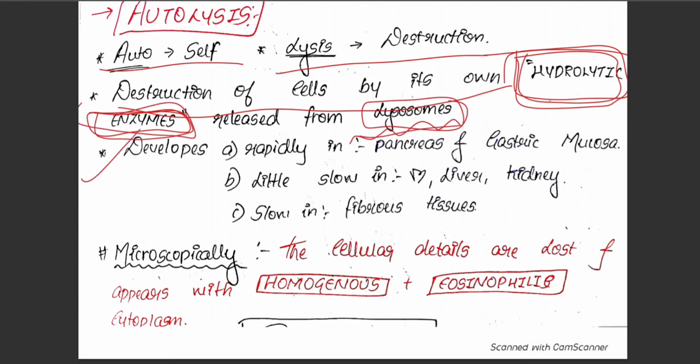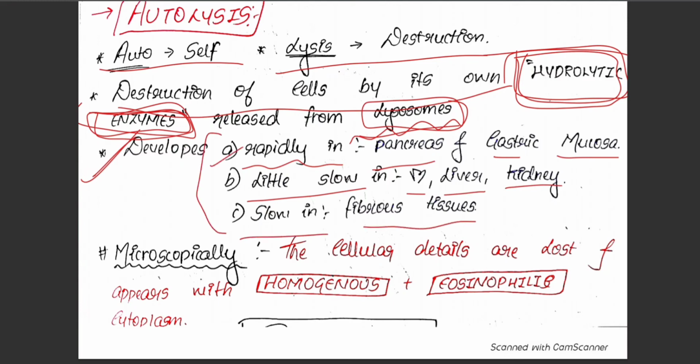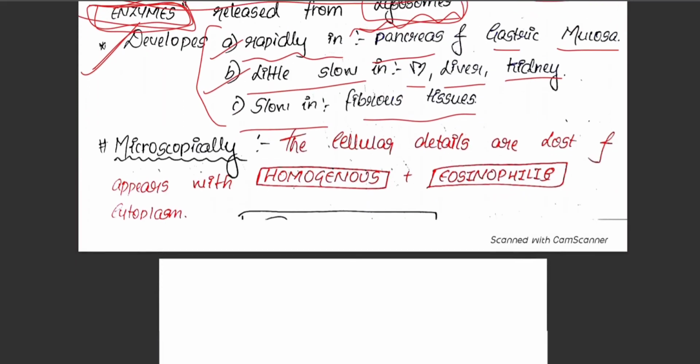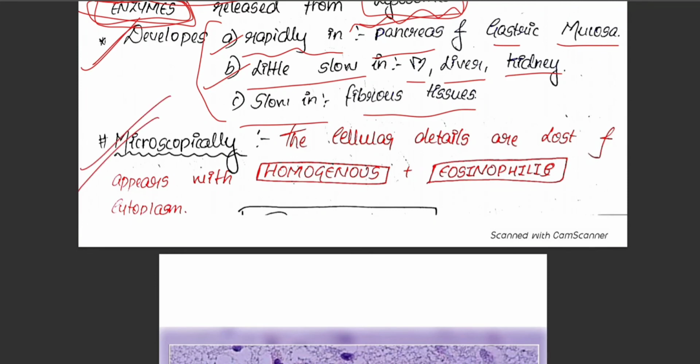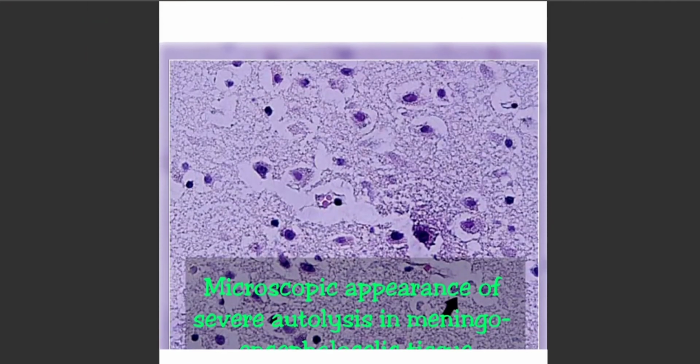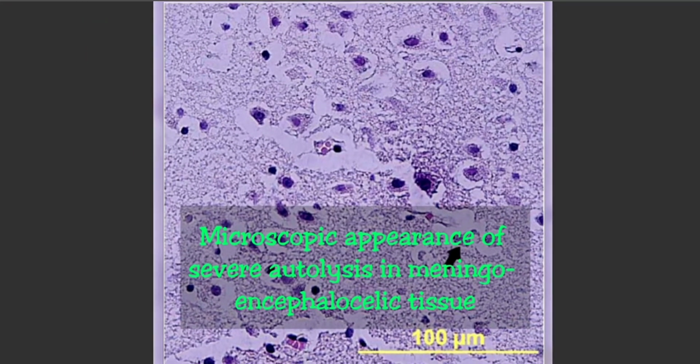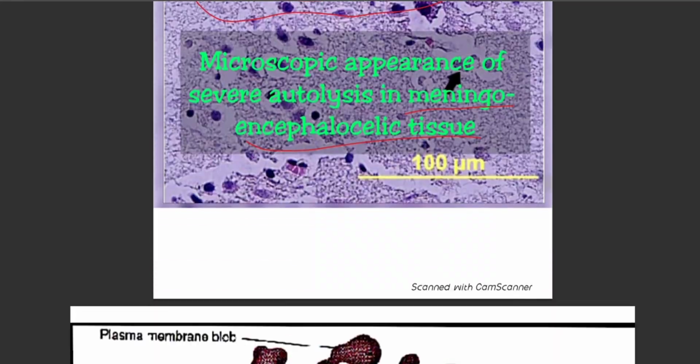It mainly develops rapidly in pancreas and gastric mucosa, a little slower in heart, liver, and kidney, and very slow in fibrous tissue. Remember these 3 points. So microscopically we can see that the cellular details are lost and it appears with homogeneous and eosinophilic cytoplasm. As you can see in this diagram, this is the microscopic appearance of severe autolysis in meningoencephalic tissue. You can see that there is a homogeneous matrix with eosinophilic structure. It is eosinophilic throughout and there is distorted structure.